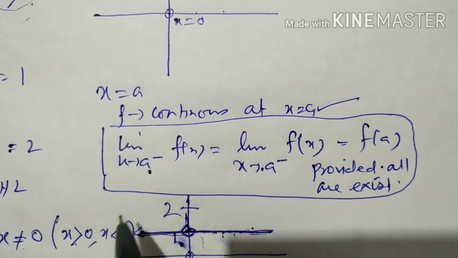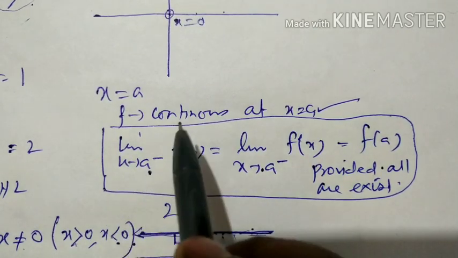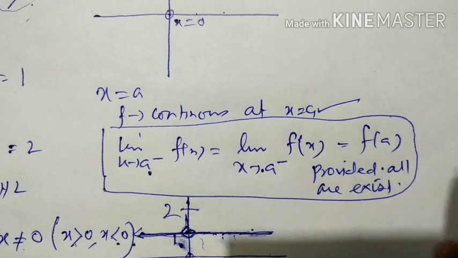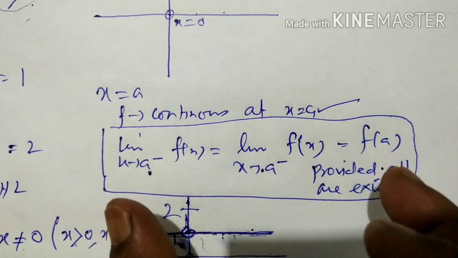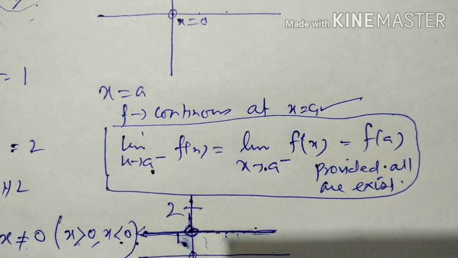If I started the topic by just writing this definition, you could not understand how it works. So from the examples it is clear that if left hand limit is not equal to right hand limit, the function is not continuous at that point.